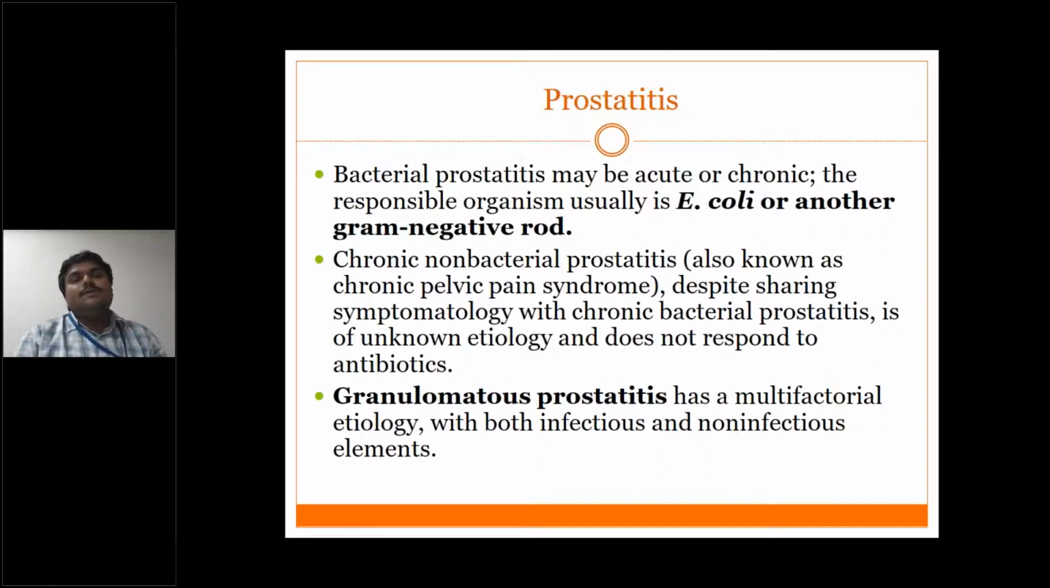Next is granulomatous prostatitis. Again, it has a multifactorial etiology, both infectious and non-infectious. So these are the variants of prostatitis. With the help of biopsy and of course culture, we can find out what type of prostatitis it is, and with the help of antibiotics you can control bacterial prostatitis. And if it is really tuberculous prostatitis, you can treat it with ATT.